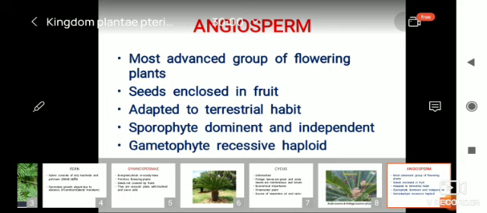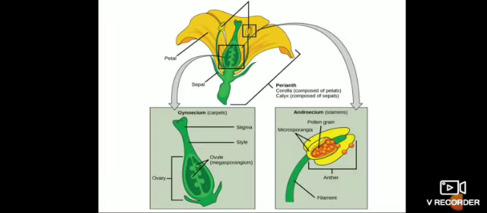Sporophyte means root, stem and leaf. Gametophytes are recessive haploid. I told you microsporangia and megasporangia, or anther and ovary. You can see here the flowers.